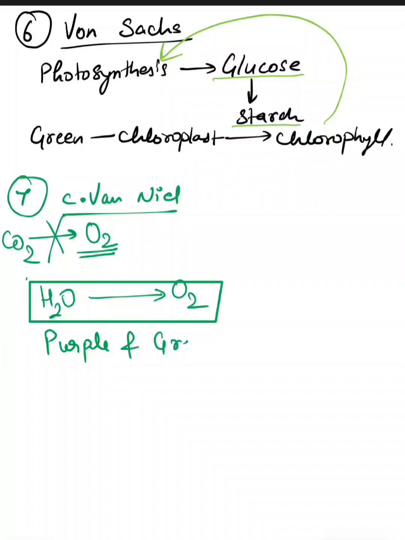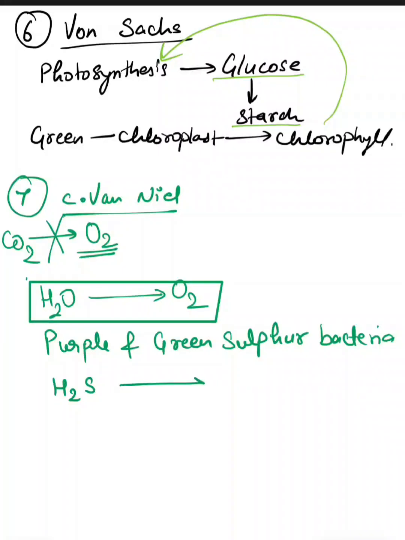These bacteria also photosynthesize, but they do not use water. They use a substance called H2S for photosynthesis. What was observed was that after photosynthesizing, oxygen was not produced; sulfur was produced in this case.